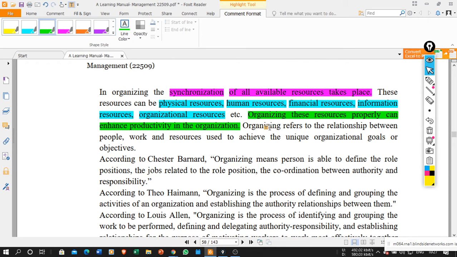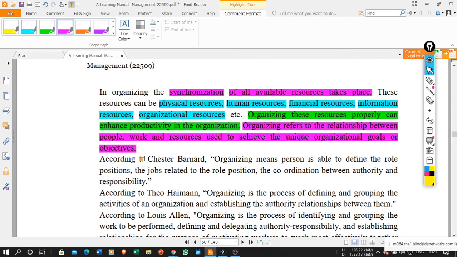Organizing refers to the relationship between people. So what is organizing? Organizing is the relationship between people, work, and resources used to achieve the unique organizational goals or objectives. This is basically the purpose of organizing. When you do organizing, you establish the relationship between the people, meaning manpower, and work, meaning your goods or products, your machinery, material, methods and other resources, so that you can achieve the organizational goals or objectives.